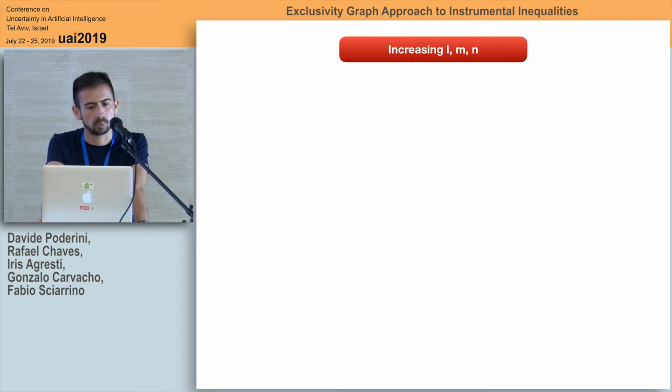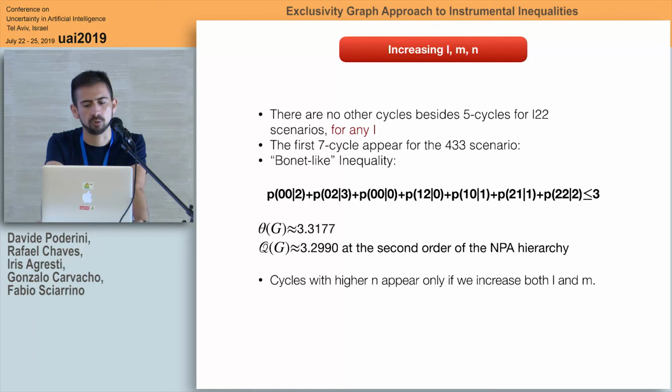So what happens when you increase the values L, M, and N? In this case, your graph becomes really hard, but you can obtain new results. For instance, the first 7-cycles appear for the case 433. That means that x can take 4 different values, while A and B can take 3 different values.